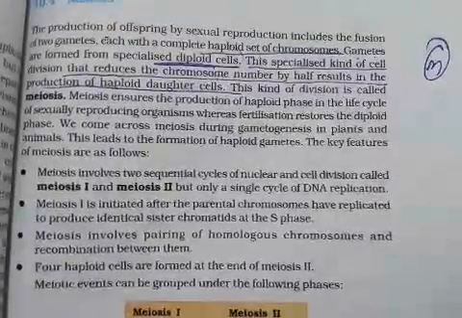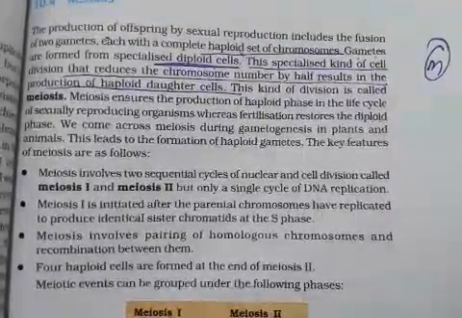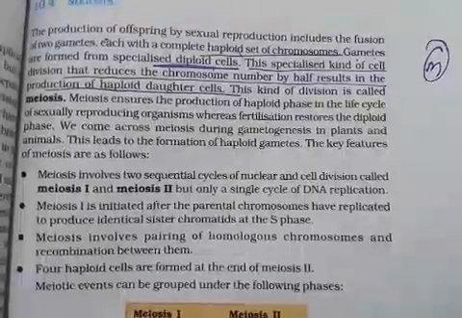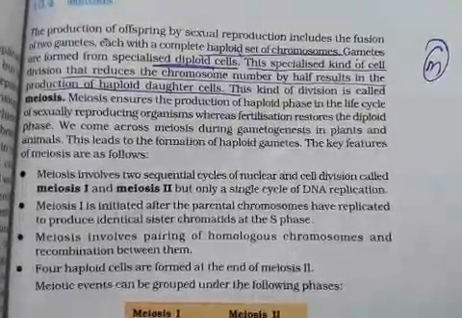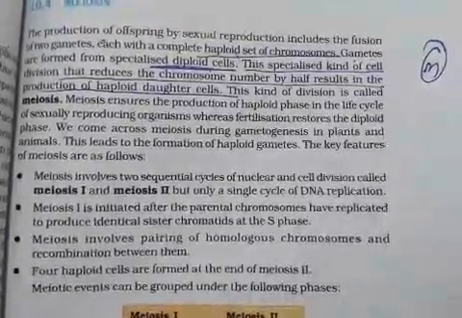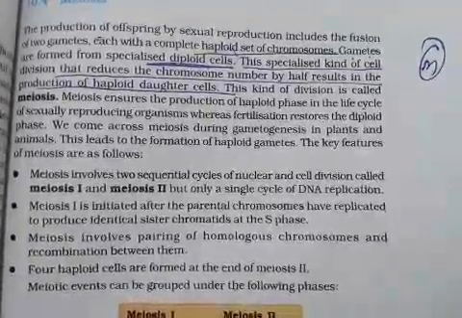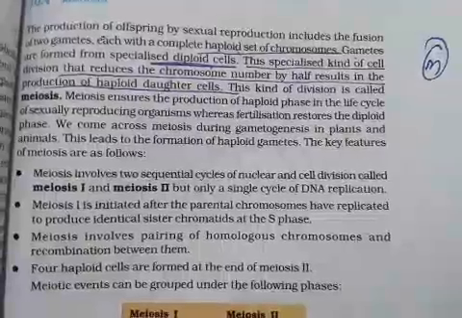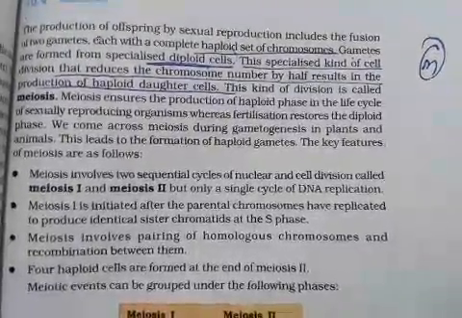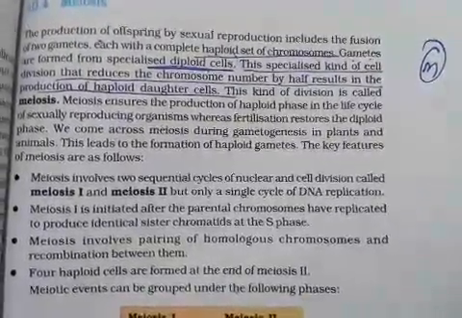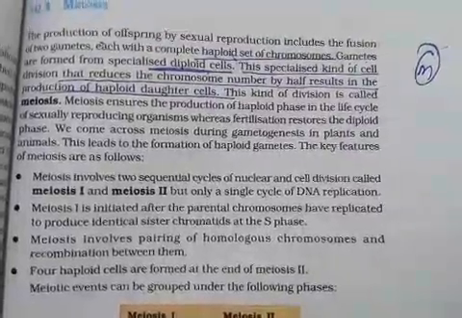As you know, parents are diploid and their progeny is diploid. To maintain that diploidy, it is necessary that during the process of gametogenesis, the content of DNA should be reduced to half, so that when the gametes fuse, the diploidy is maintained.